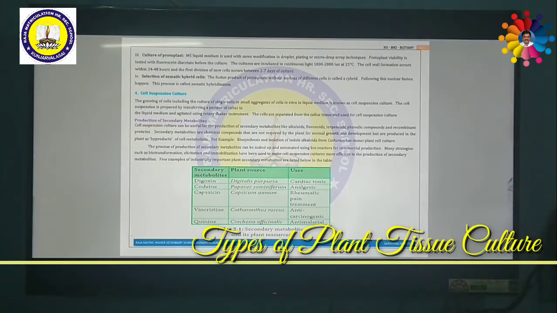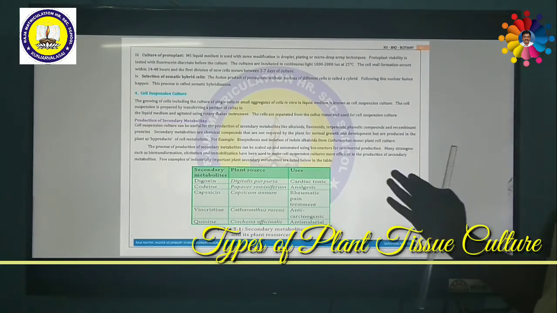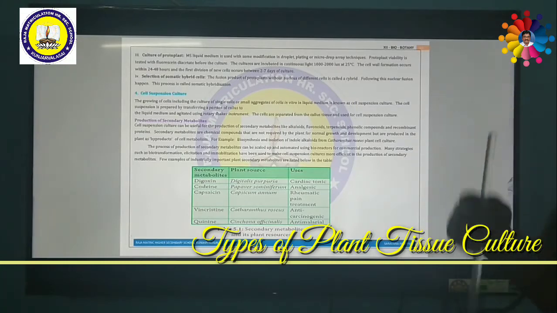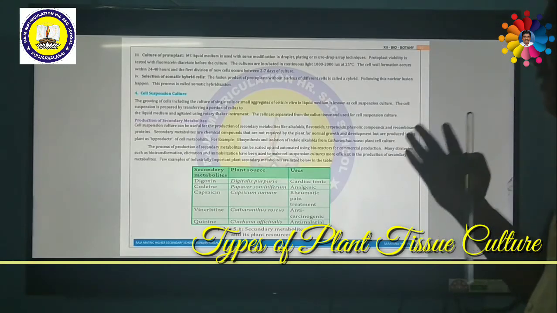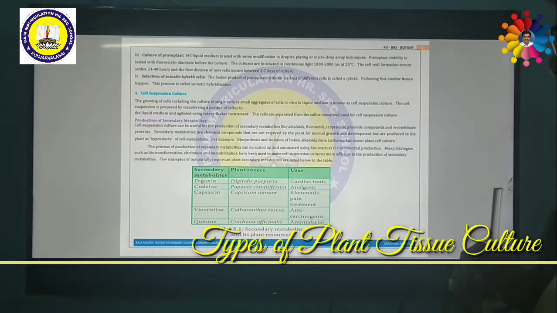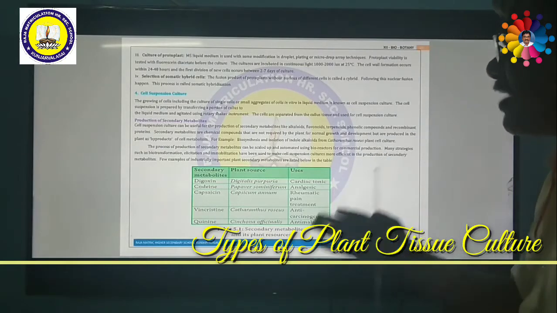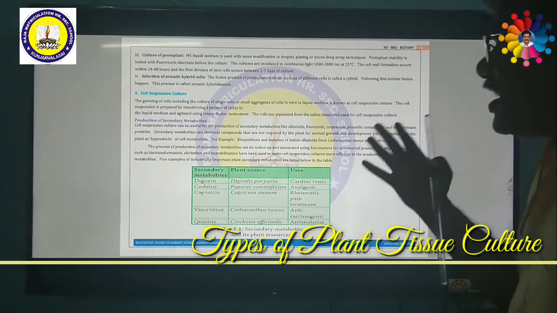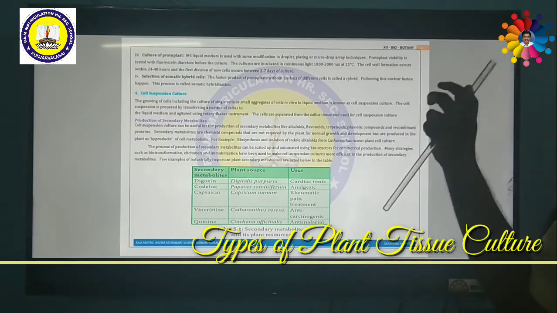Next, another important concept is called secondary metabolites. What are secondary metabolites? Every plant produces a lot of chemicals: alkaloids, flavonoids, terpenoids, phenolic compounds, recombinant proteins, amino acids. Such chemicals are produced by the plant, but they might not be required for plant growth and development. But they are very much useful for mankind. These products are called secondary metabolites.